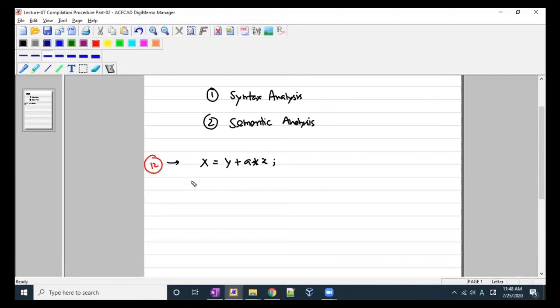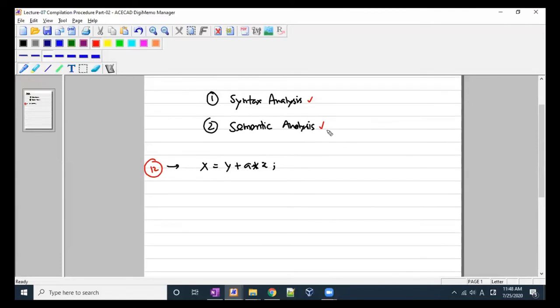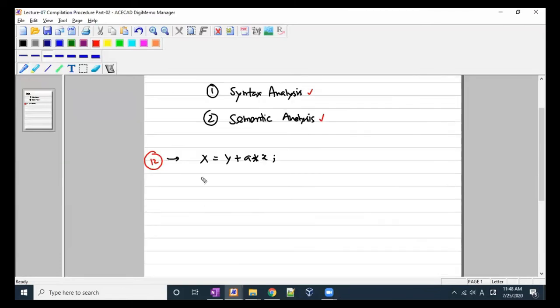The compiler's job over this line, or each line, would be to check if the syntax of this statement is correct or not. The second thing would be whether this statement is semantically correct or not. Okay, how does it check? First,